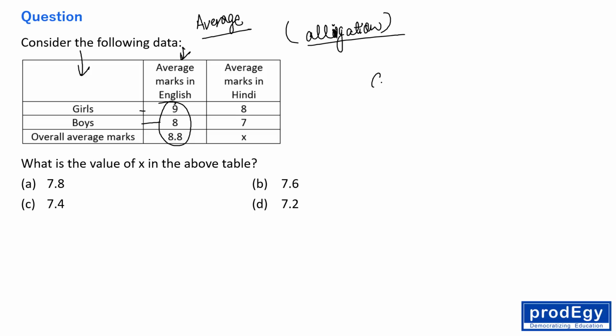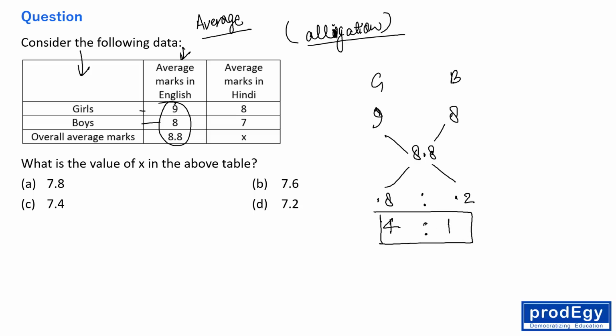So for girls the average is 9, and for boys the average is 8, and for the entire class the average is 8.8. Just apply allegation. This is 0.8 and this is 0.2, so the ratio of girls to boys is 4:1. So just assume that in the class we have 4 girls and 1 boy.